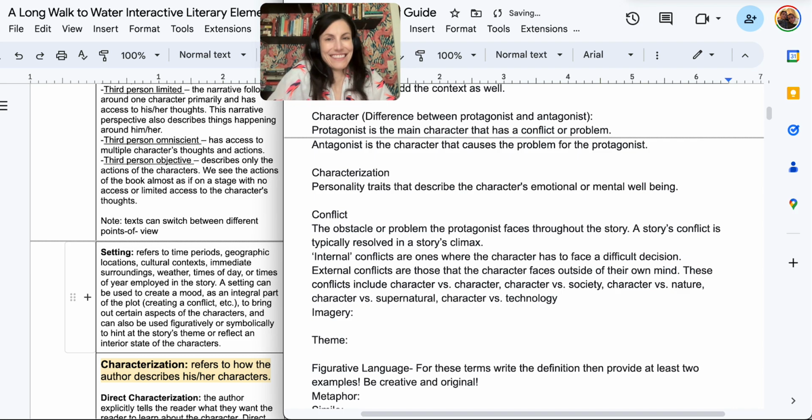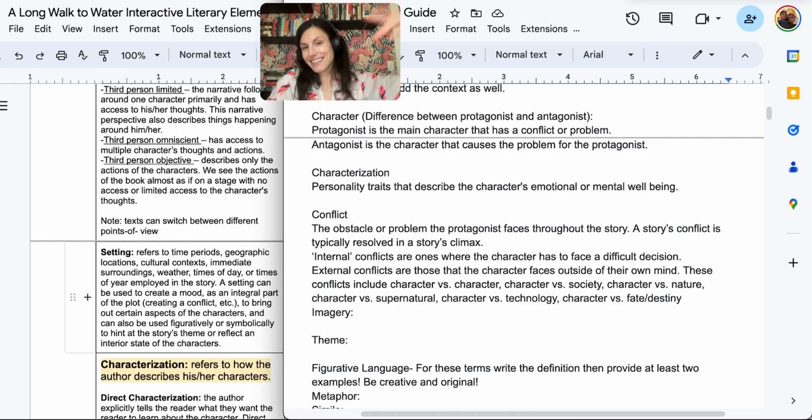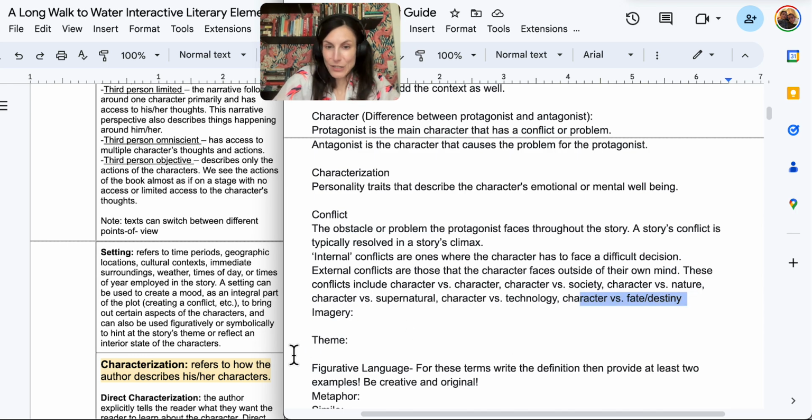Fun fact, when I was in school, character versus technology fell under character versus supernatural. And then around the late 90s, they were like, "Ooh, wait, technology is not supernatural anymore. It's really happening." So they made its own separate category. And then last, you have character versus fate or destiny. Really, if you wanted to use this, you could do it for any story. Like Harry Potter, character versus fate or destiny. Was he going to defeat the head wizard guy? I forgot his name. Now, you could say that was his destiny to do that. You could almost always work in a character versus fate or destiny conflict if you wanted to.